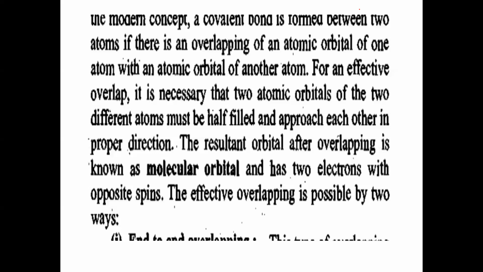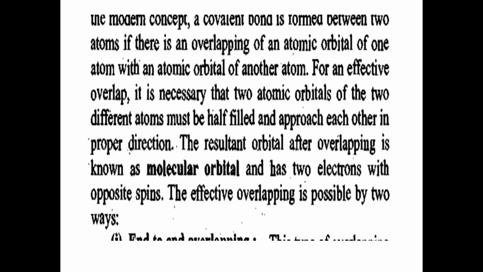Overlapping of atomic orbitals. The atomic orbitals of two atoms which approach each other will lead to the formation of bonding. Generally, in organic compounds, which type of bonding is seen? Generally covalent bonds will be present. So organic compounds are covalent compounds. For the formation of covalent compounds, the bonding should be what now here?